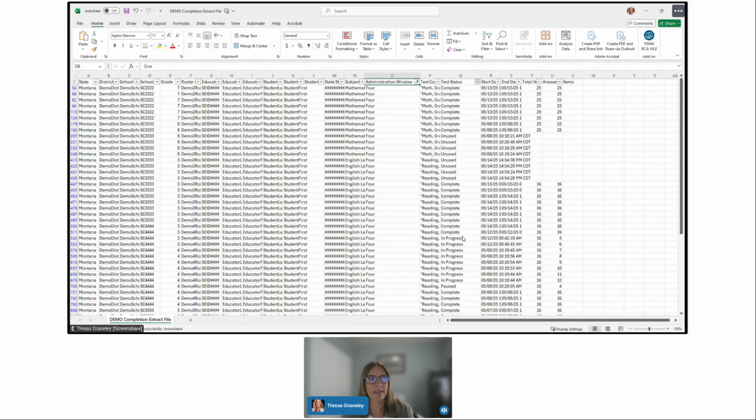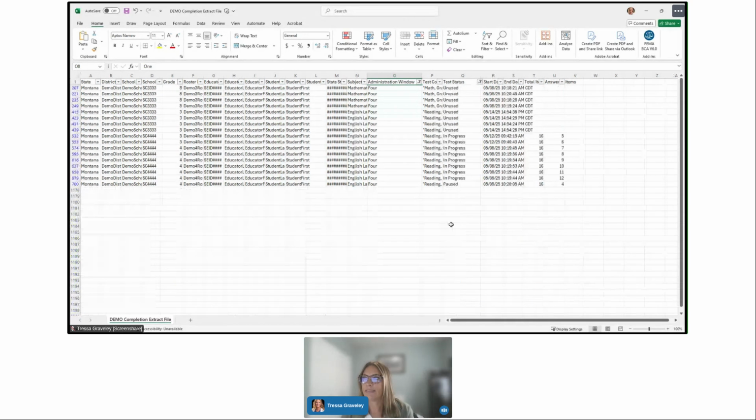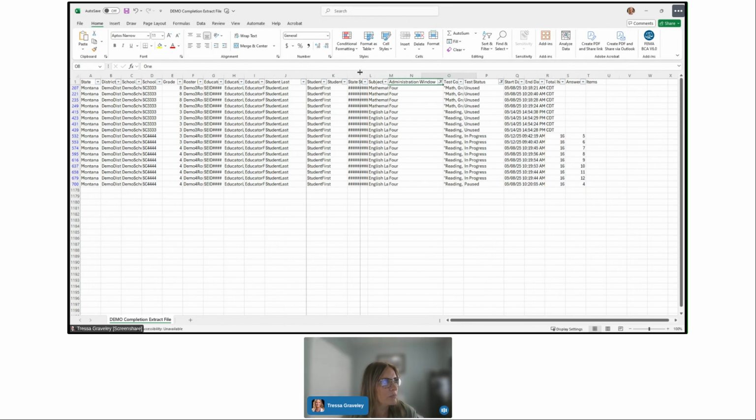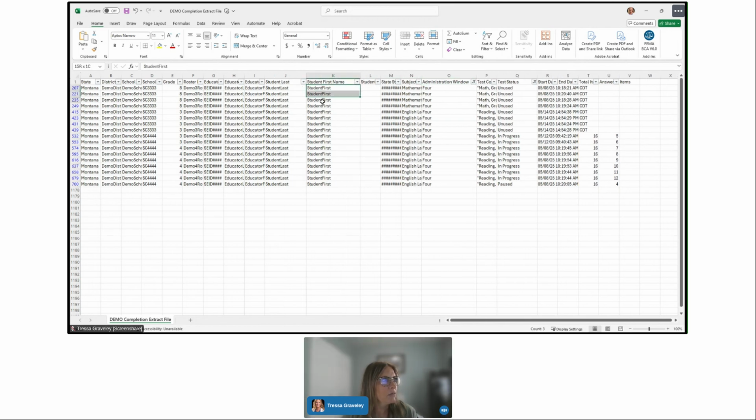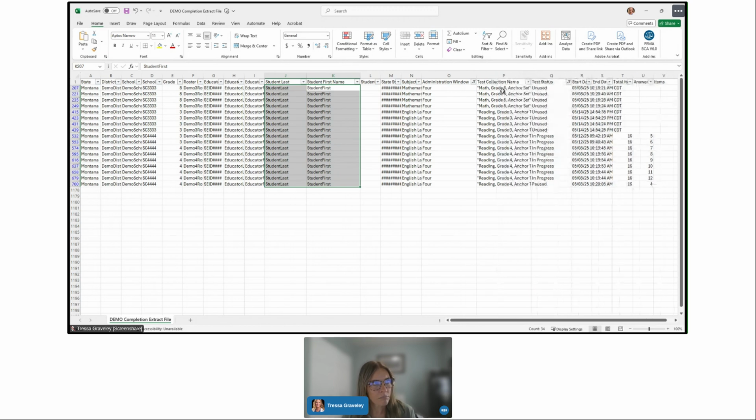Then I click on OK, and then it will filter a list of students and testlets that have not yet completed. So let's take a look at how we can identify this. Here we have our student column. I can see my student names that still haven't completed, and I can look at column P for which testlet it is.